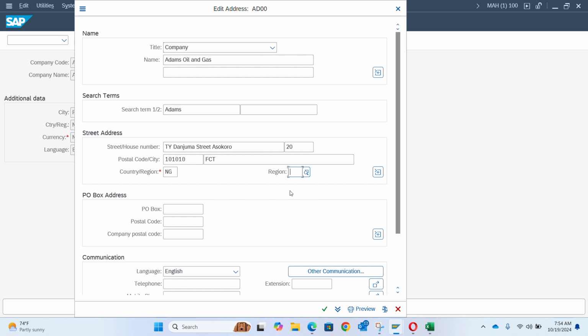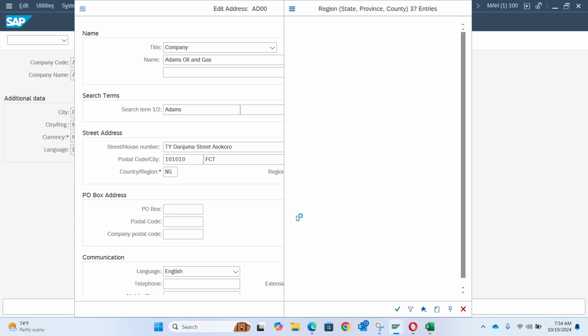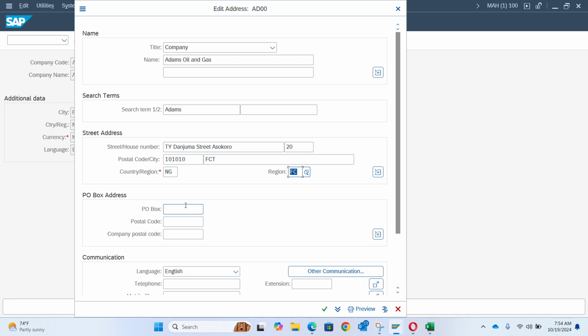So region means where is the business, like which location. Is it in Abuja, is it in Lagos, is it in Enugu, or any other places. Region has been defined in the system already, so I can only pick one. Since I put country, it will recognize all this. So I'll just look for FCT Abuja. Look at, I have FC, I'll just put this. That's where the headquarter is.